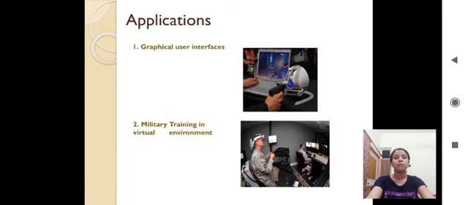Now, some of the applications of the haptic technology. The first one is graphical user interface. The video game makers have been early adopters of passive haptics, which take advantage of joysticks, controllers, and steering wheels to reinforce on-screen activity. But future video games will enable players to feel and manipulate virtual solids, fluids, tools, and avatars.